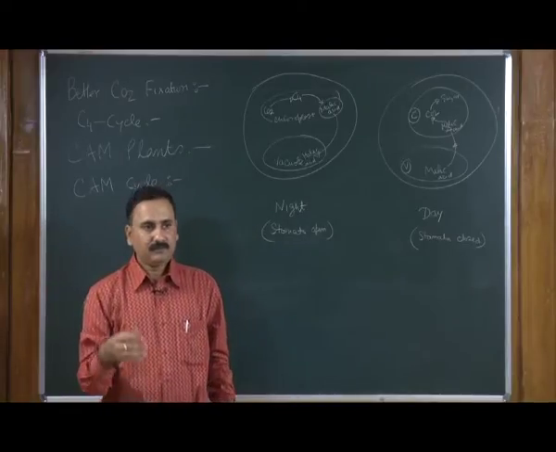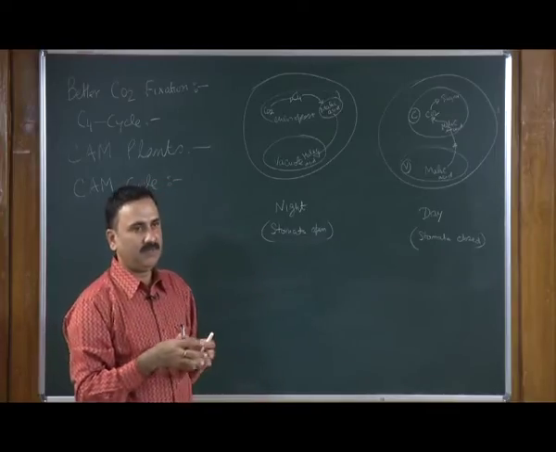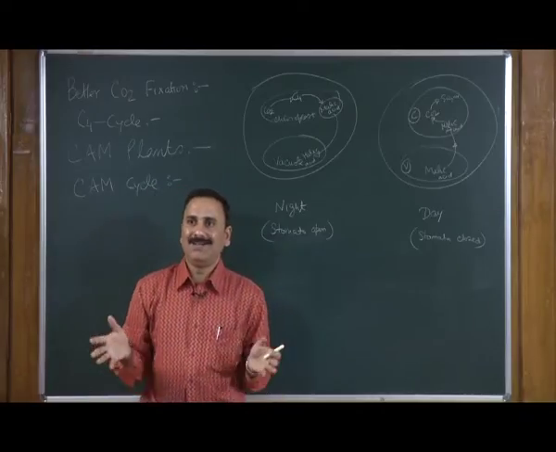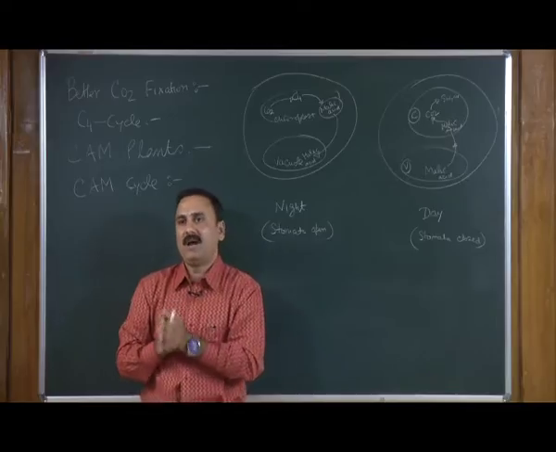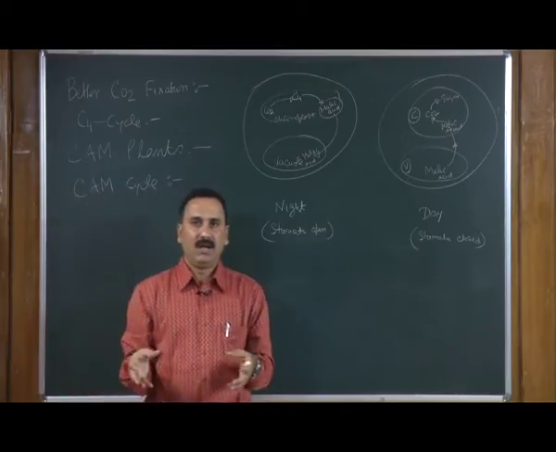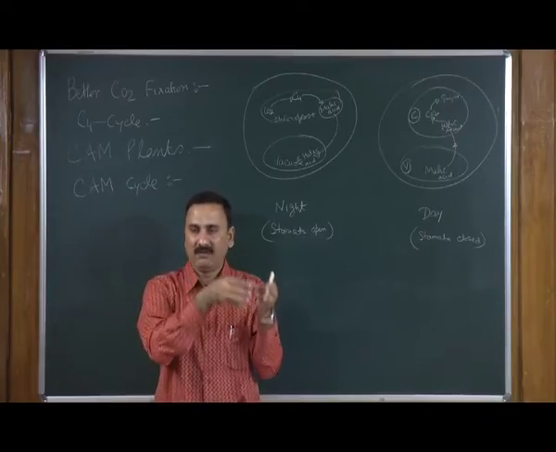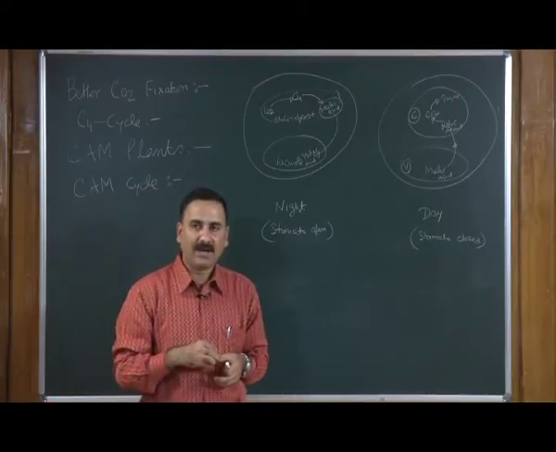So, in these kinds of plants, the adaptation is making a unique cycle, unique in the sense that they have dissected what is happening between the mesophyll and the bundle sheath, and now they have dissected that within the cell, between the chloroplast and the vacuole.